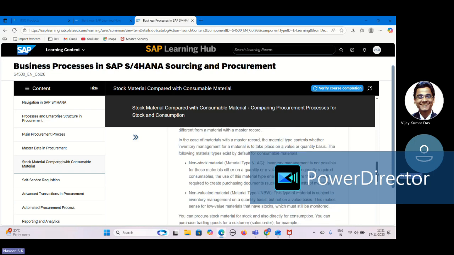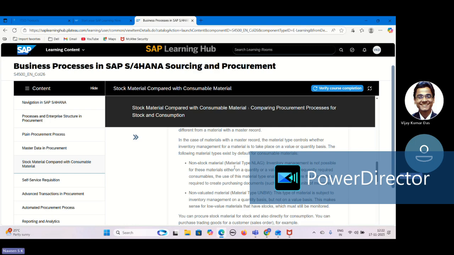Yeah, here, in case of consumption, we have two different material types which are available to create. In case of consumption material also, instead of short text, when customers want to create material masters with the consumption, they can go for these two material types, NLAG and UNBW, non-stock and non-valued material types.